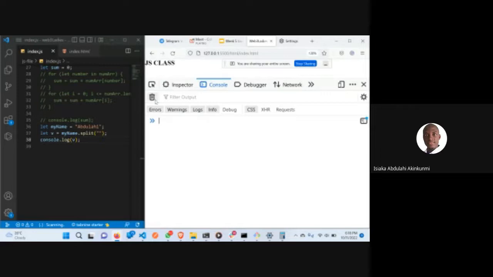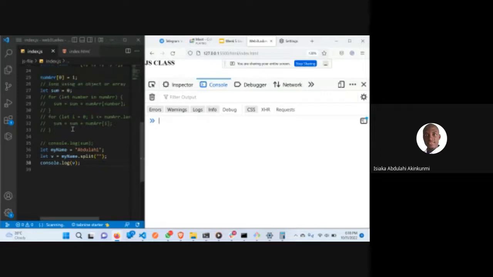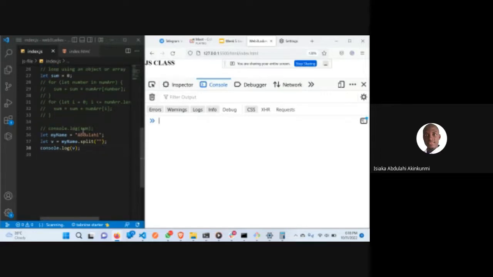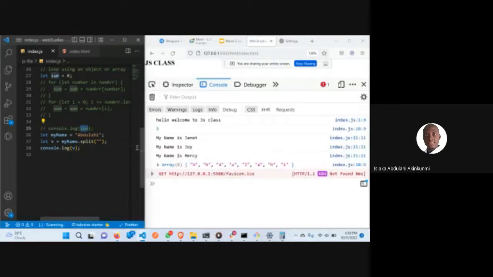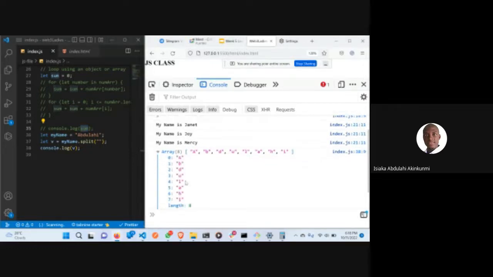I used this same network yesterday. Just quite unfortunate. Now you can see it now. If I resave this one now, you can see now my name has been split, has been converted to an array: A B D U L L A. It has converted to an array.